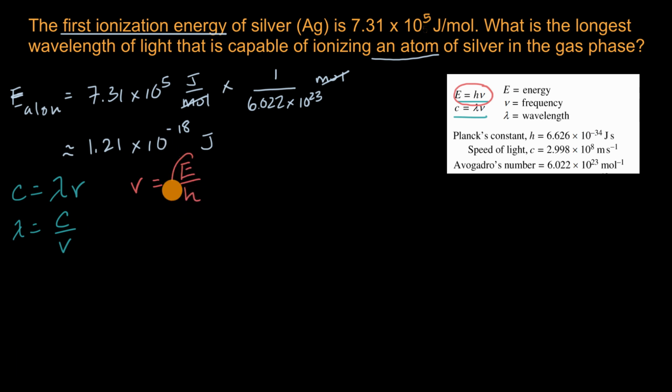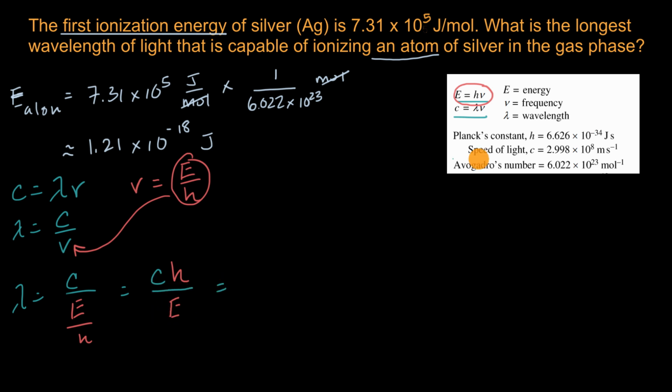And so we could substitute that over here, and we would get that our wavelength is equal to the speed of light divided by energy divided by Planck's constant, or we could just rewrite this as being equal to the speed of light times Planck's constant divided by energy.